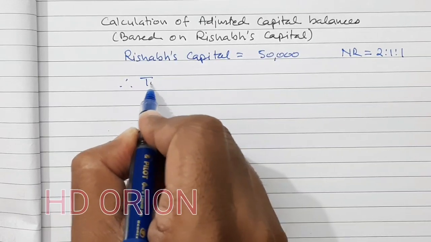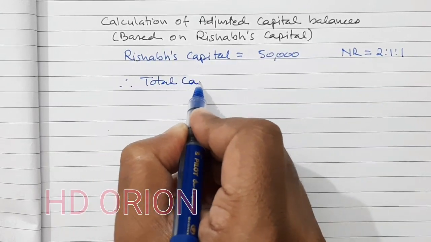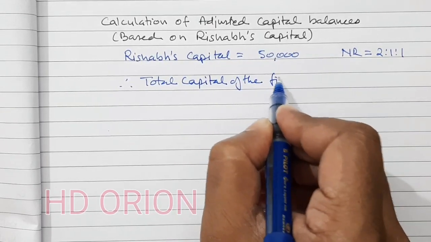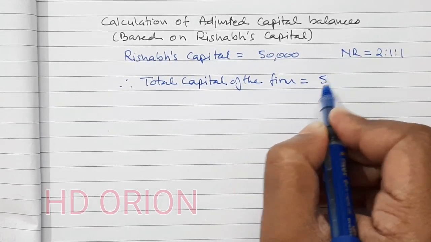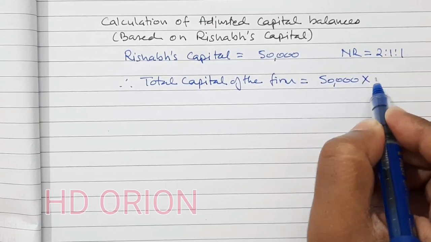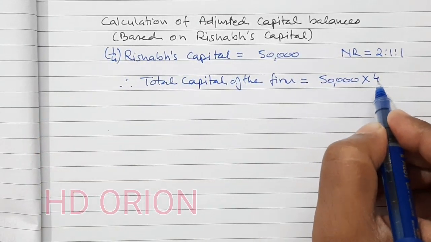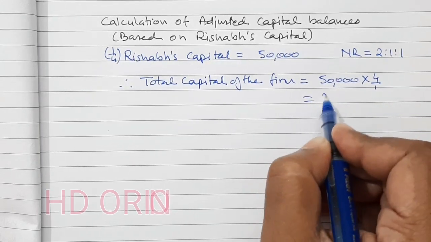Therefore total capital of the firm is equal to 50,000 into reciprocal of Rishabh's share, which is 1/4. So 4/1. It will be 2 lakh.